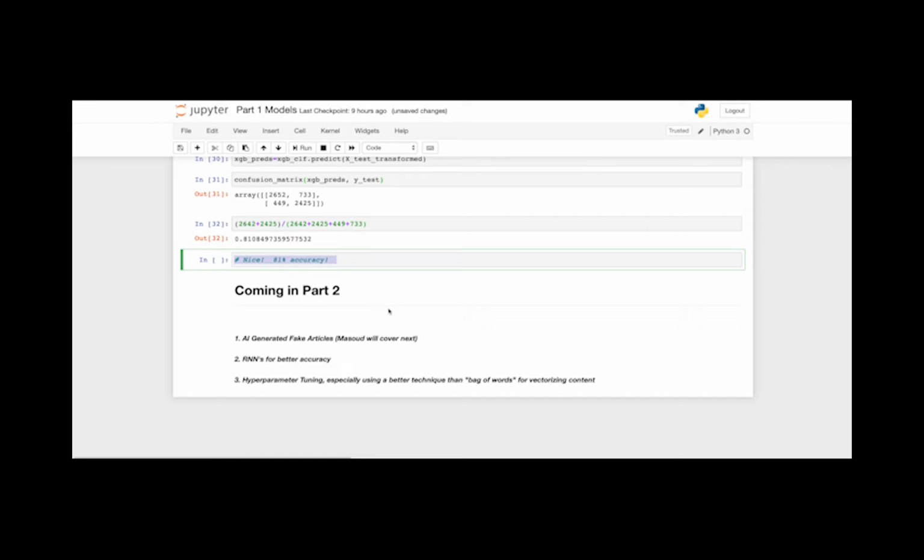We really think RNNs are going to be the way to go and are looking forward to wrapping this up in the next couple weeks. Without further ado, here is Masood to talk about how and why we are generating our own fake articles.